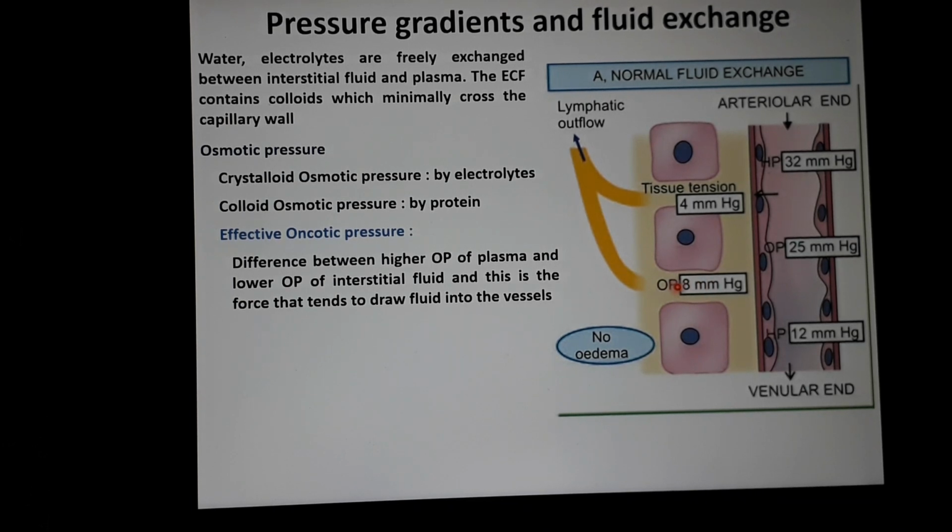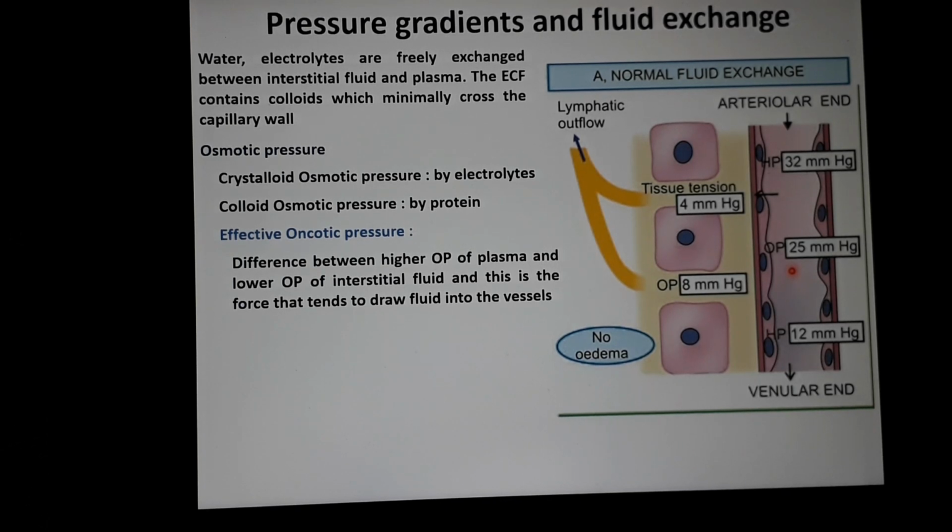You just subtract 25 minus 8, so 17 mm of mercury is the effective osmotic pressure inside the vessel. This force tends to draw fluid into the vessel. Remember this: the effective osmotic pressure is that of the plasma, which tends to draw fluid inside the vessel. So this is all about the oncotic pressure.